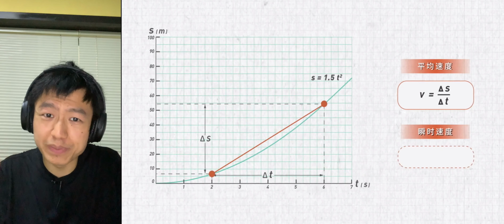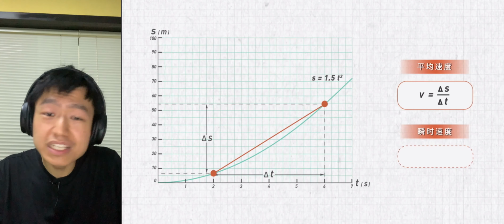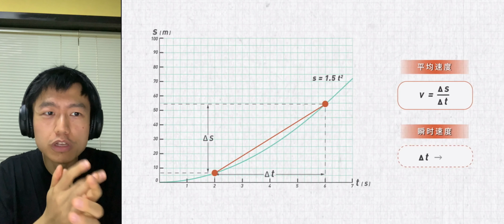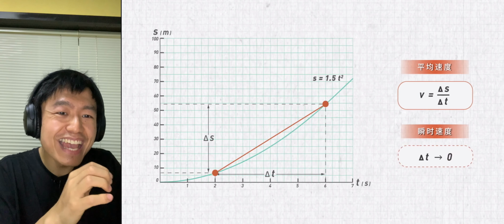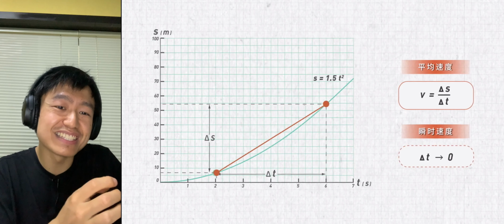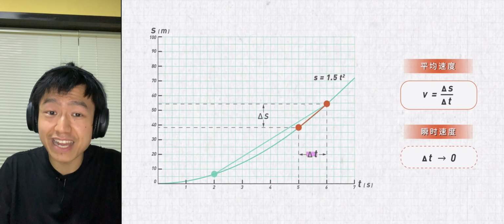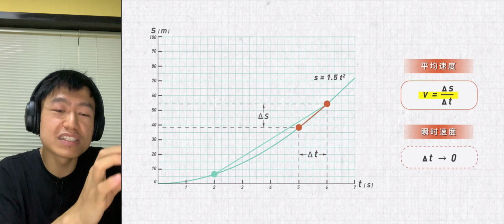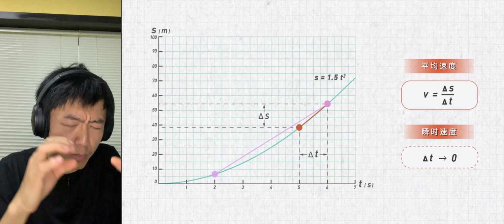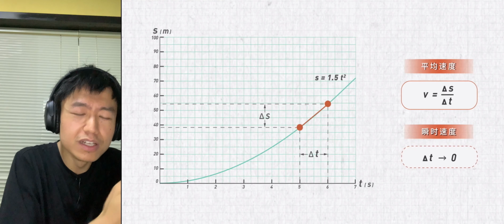What is instantaneous speed? The word instantaneous means that there is no time interval. That is, the time interval approaches zero. If we want to know the instantaneous speed of the scooter in the 5th second, we can divide the distance difference between the 5th second and the 6th second by the time difference, calculate the average speed, and then estimate it. In order to get a more accurate result, we need to narrow the selected time interval.